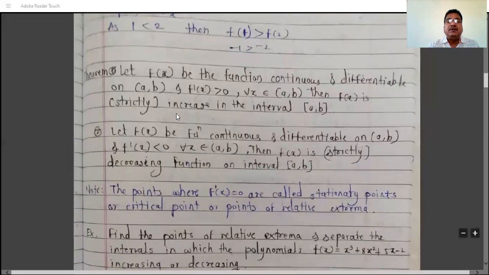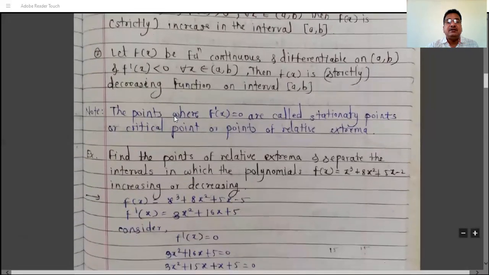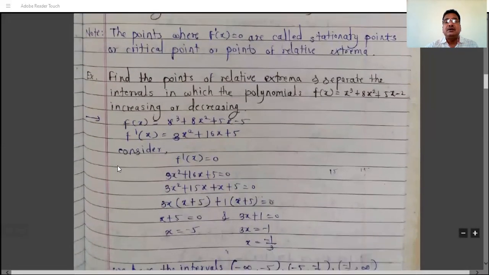These are the definitions of the decreasing function and increasing function. Examples on the decreasing function and increasing function we will see in the next lecture.